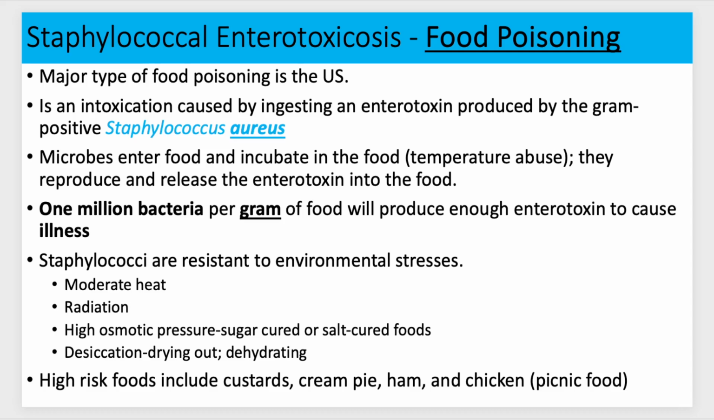Staphylococcal enterotoxicosis. This is food poisoning, is what this is. This would be a major type of food poisoning in the United States. It is an intoxication caused by ingesting an enterotoxin produced by the gram-positive Staphylococcus aureus. So the microbes enter the food, they incubate. They call this temperature abuse. That's when there's improper handling of the food that allows it to remain in what they call the temperature danger zone. That's a temperature between about 41 and 135 degrees Fahrenheit, or 5 to 57 degrees Celsius, that bacteria love, right?